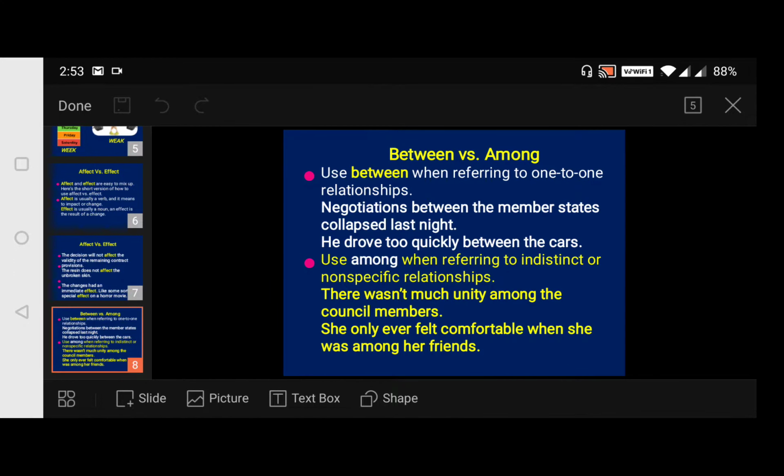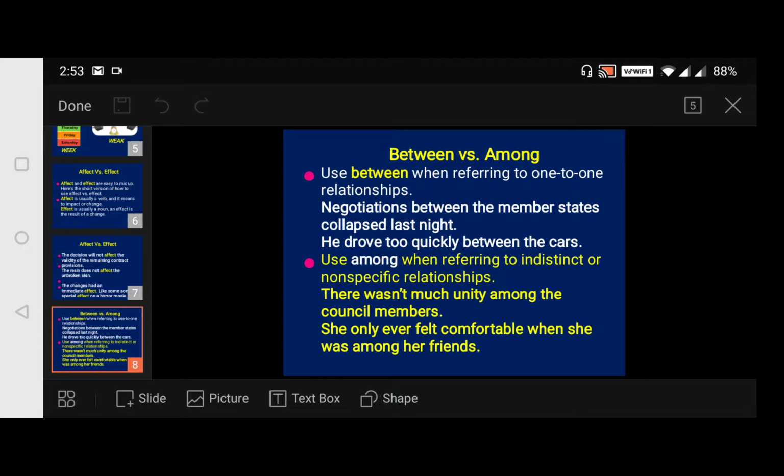So these are the words between and among. When are we supposed to use between? Use between when referring to one-to-one relationships.